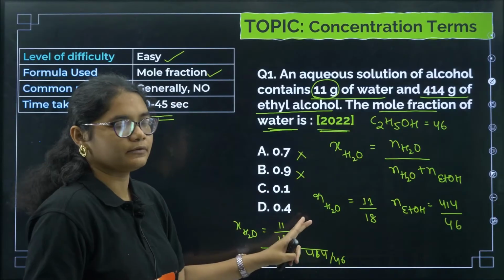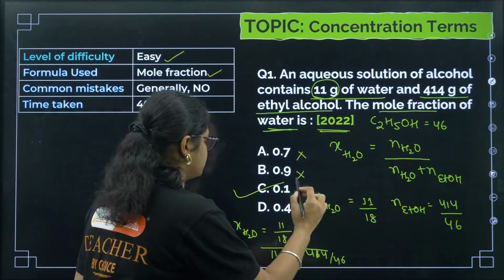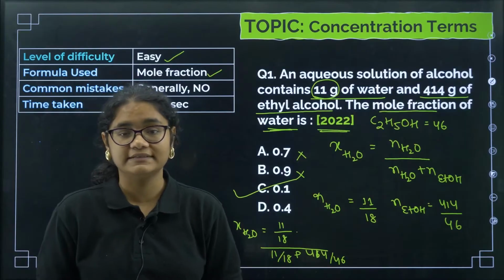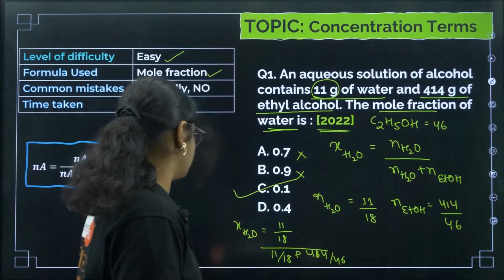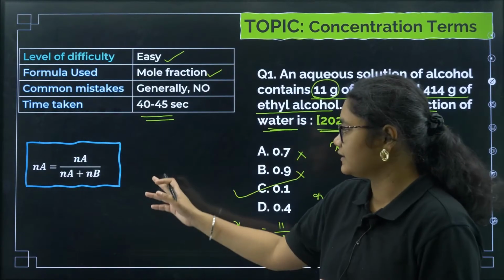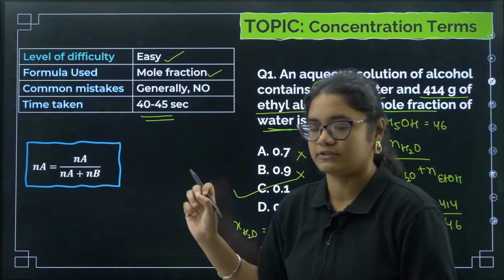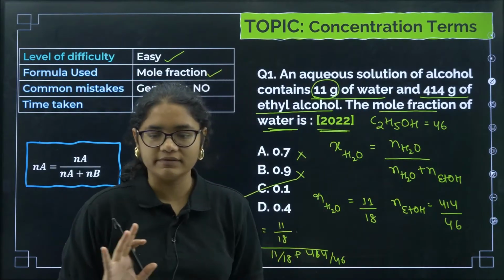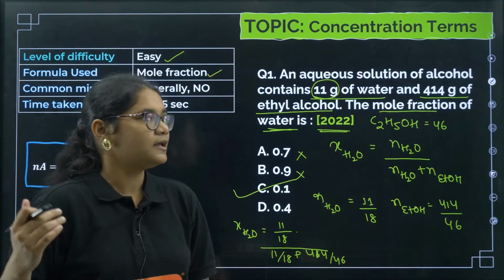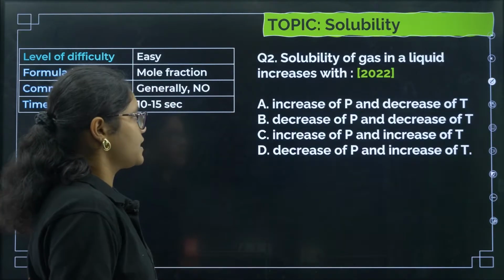Now if you do the correct calculation, you will find that the correct answer for this question will be option number C here. Okay, so the formula that is required here is number of moles of A by number of moles of A plus B. I hope this question is clear, very direct question. Now let us move towards the next question.